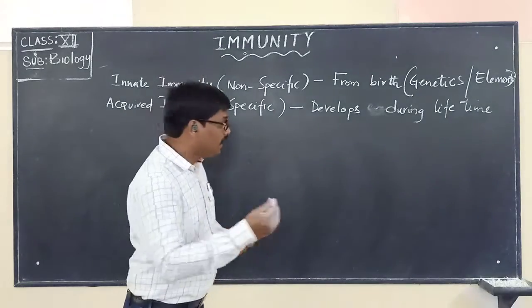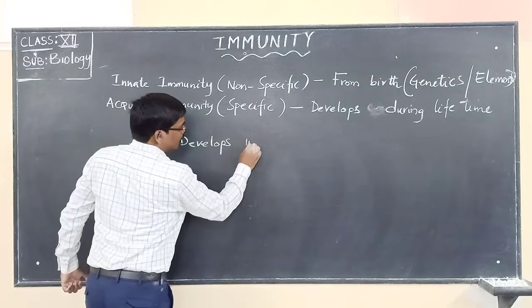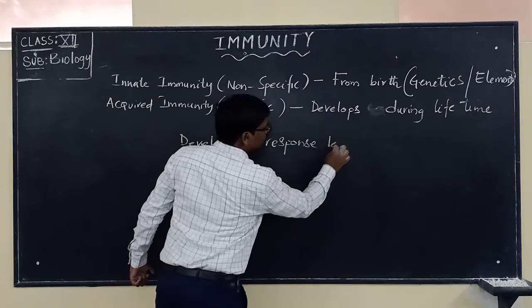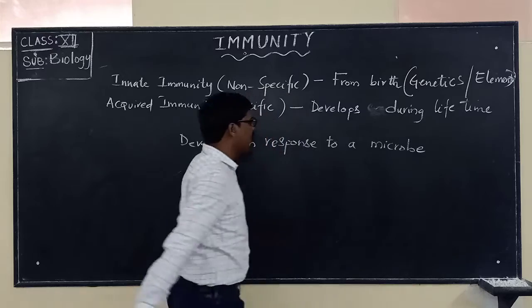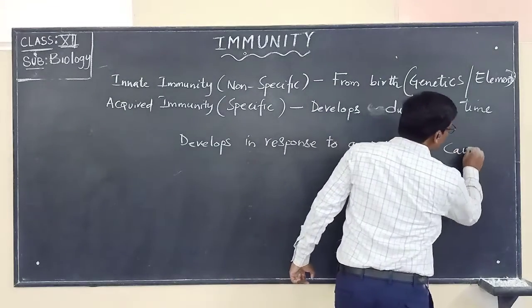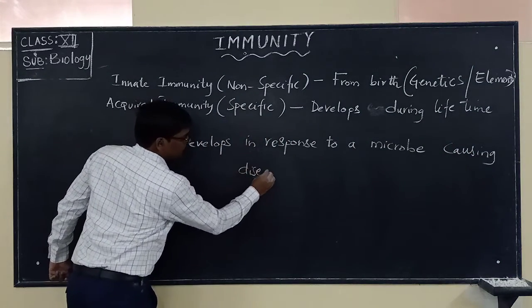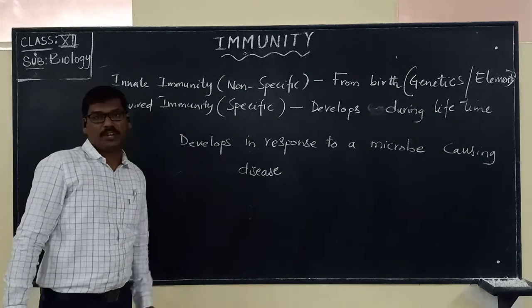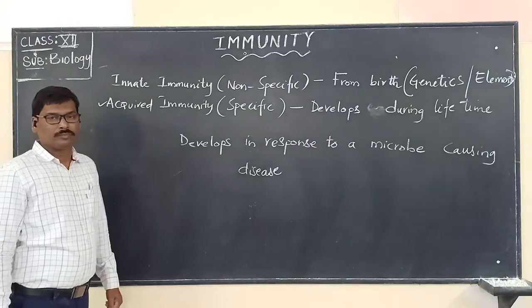When it develops, it develops in response to a microbe, which we call the pathogen, causing disease, during which time the individual will be producing acquired immunity, that we are calling specific immunity.